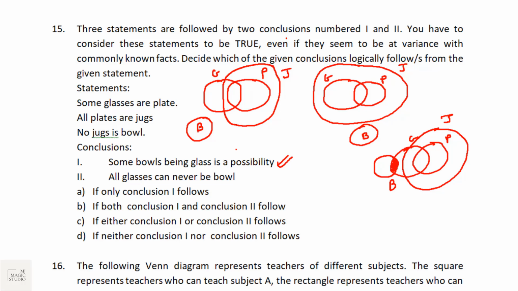So we will select both conclusion 1 and conclusion 2 follows. Option B should be the pick.